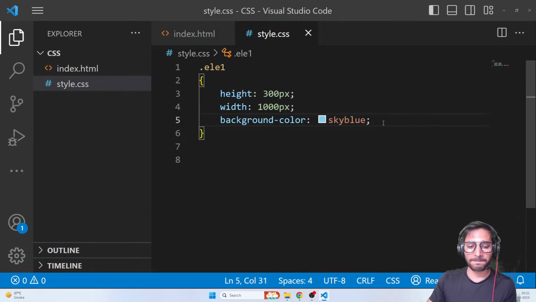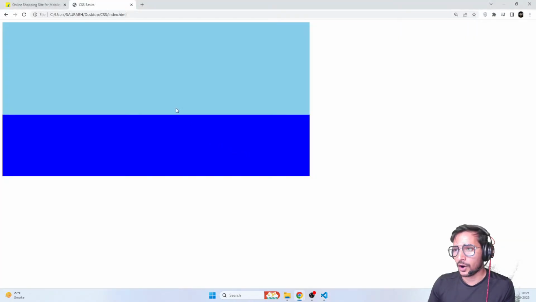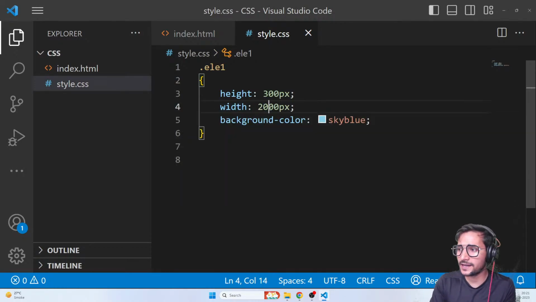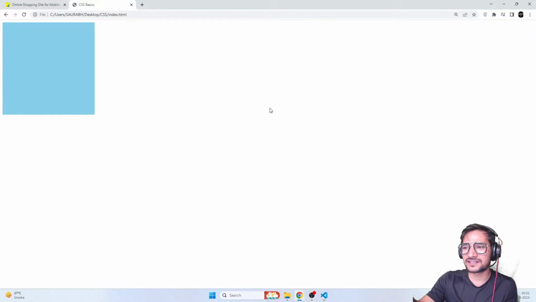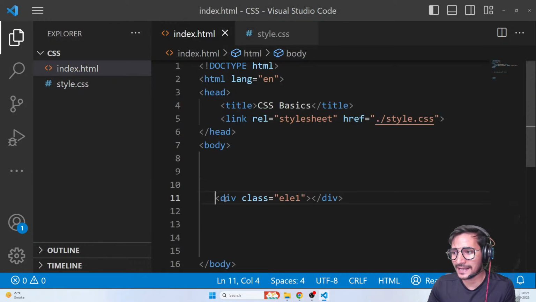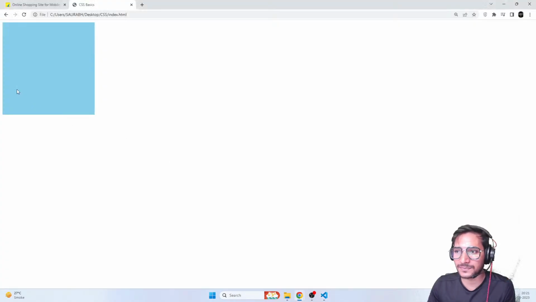Cool. Okay. Now then, guys, let's move ahead. Let me just decrease the width of this as well. Let me go back to a normal 300 here. Okay, cool. Now I have a simple square here. On the web page, guys, when you create an element, not only a box, but an element like a div or a p, height and width is not the only thing that takes up size on the web page. There are a few more things. Let's talk about that.